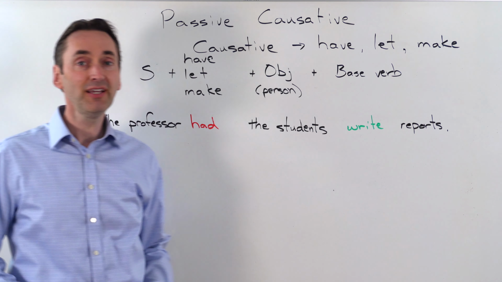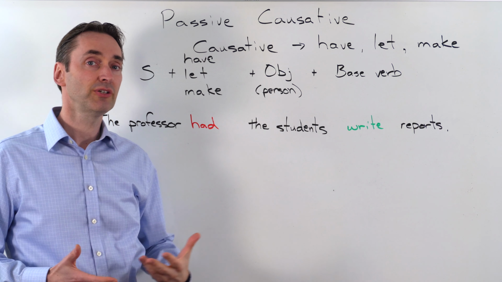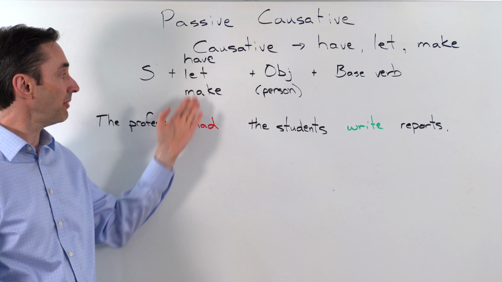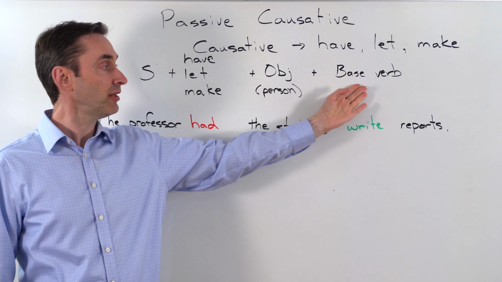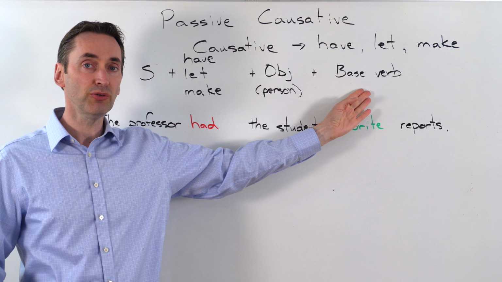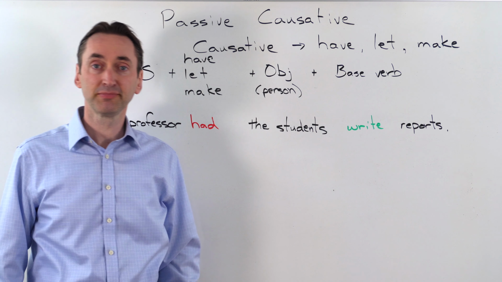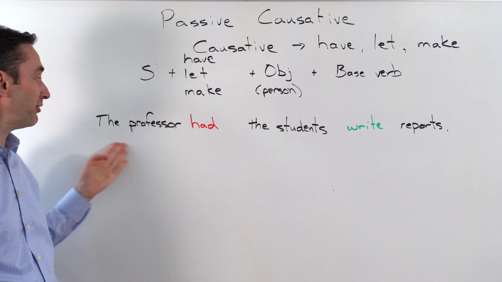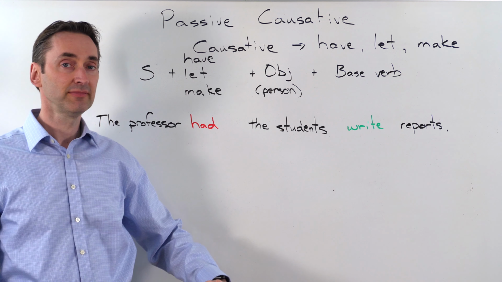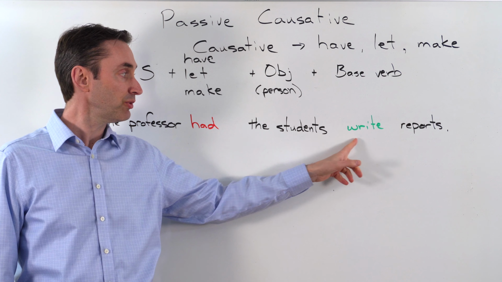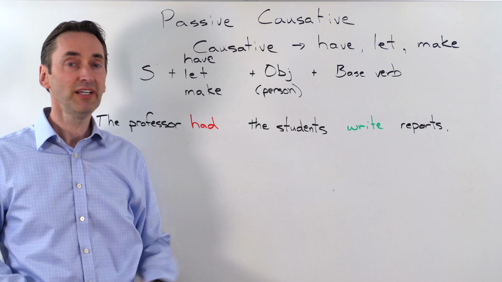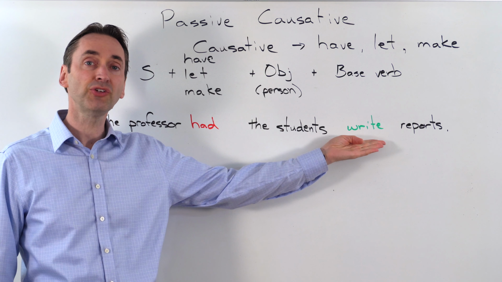In the previous class, we looked at the causative form, and we know that there are only three verbs, have, let, and make, that we can use in this form. This form is subject plus have, let, make, plus object, and then the base verb, not an infinitive as we would usually use, base verb. So, for example, the professor had the students write reports. No infinitive here, we're using the base form on this. We don't add s if this is singular, and this stays in this base form and does not change.